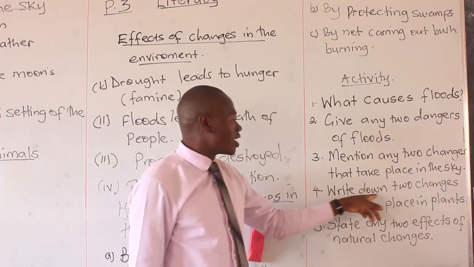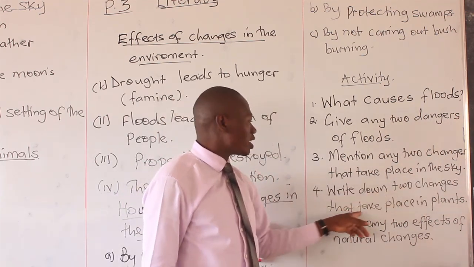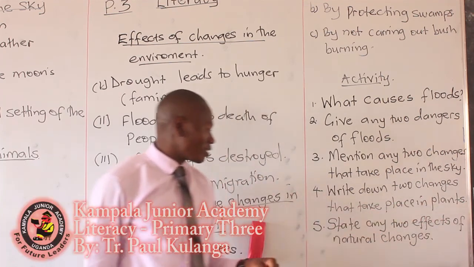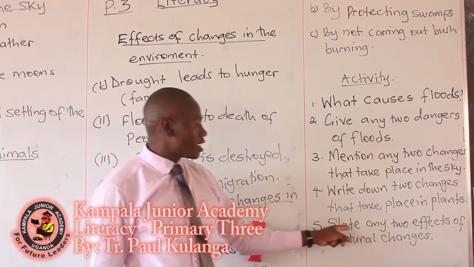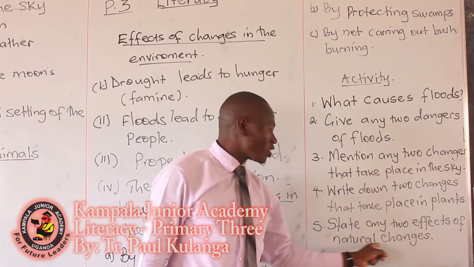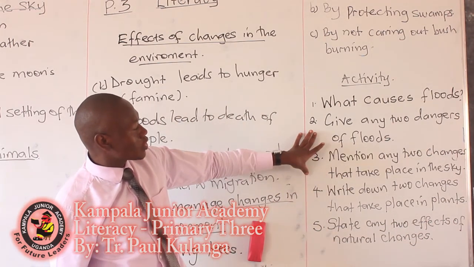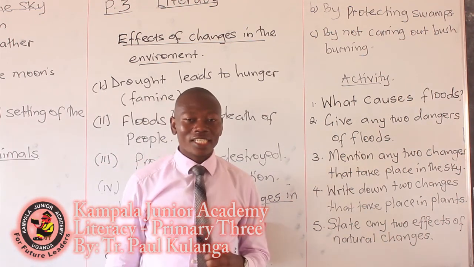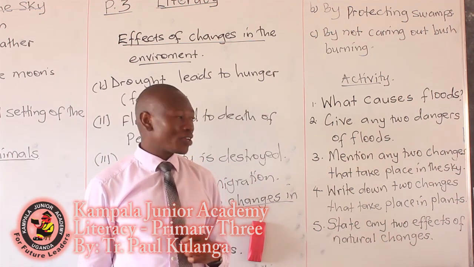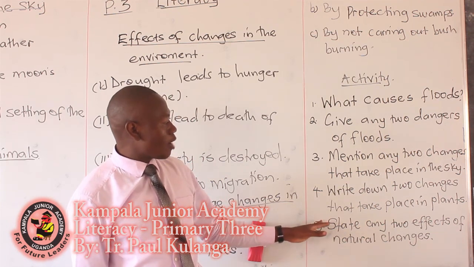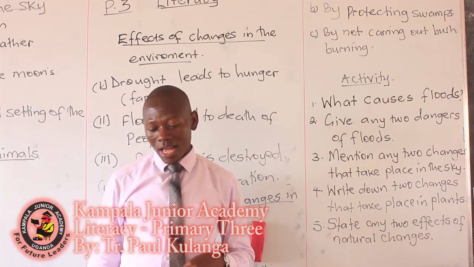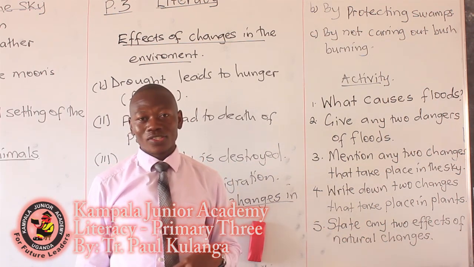Number 4, write down 2 changes that take place in plants. Then number 5 is state any 2 effects of natural changes. So there are 5 numbers. I want you to sit and do it with a lot of interest and love, such that we follow what we've been learning in our lesson.